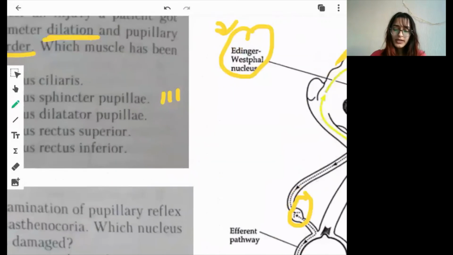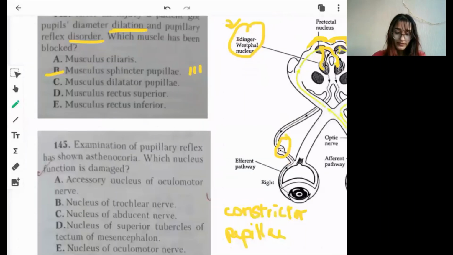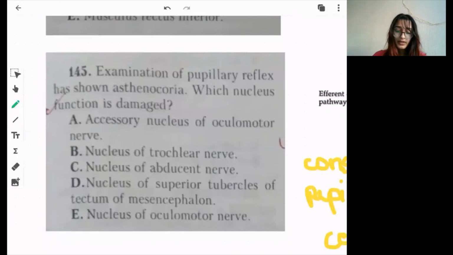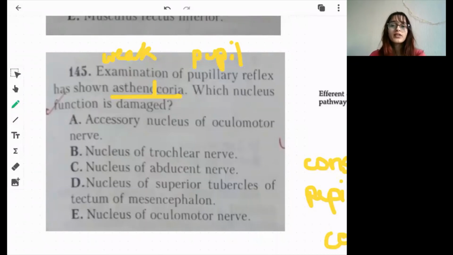It is also referred to as the accessory nucleus, for example, in this question. So they say that the pupillary reflex has shown asthenocoria. If we divide it, astheno means weakness and coria means pupil. So obviously there is weakness seen in the pupil, and which nucleus function is damaged?